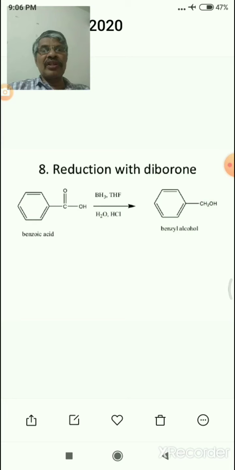Reduction with diborane. You know, the formula of diborane is B2H6. The carboxylic acid in the presence of B2H6 with tetrahydrofuran gives alcohols. For example, benzoic acid with diborane in the presence of tetrahydrofuran gives benzyl alcohol.